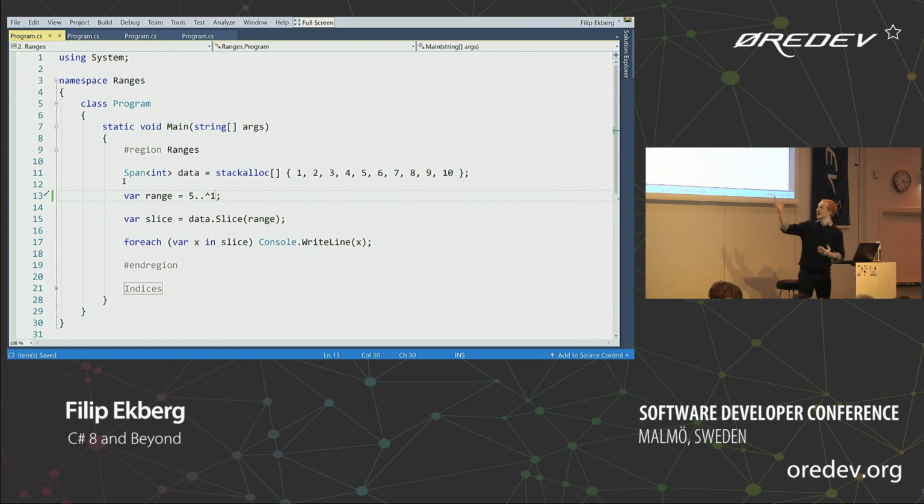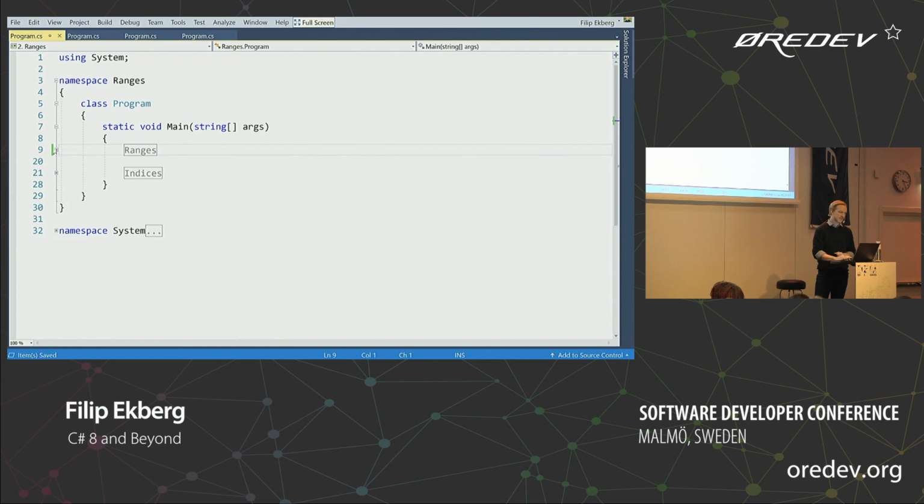So another one that they're adding, so we get these ranges, and I'm doing a lot of magic to get this to work in my environment here, but this is going to be released in Visual Studio 2019, hopefully. I don't make any promises if they cut any features now. I've been doing talks about C# and the features adding to the next version for a long time, and they always cut something out. So please don't be sad if they do.